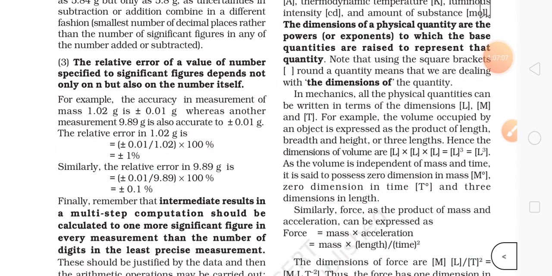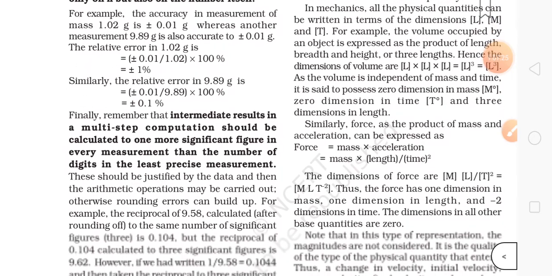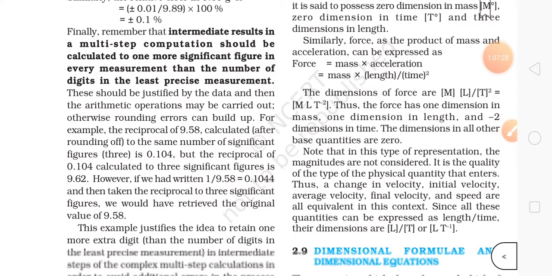The relative error of a value of number specified to n significant figures depends not only on n, but also on the number itself. That's it. This is all about the errors and how to do it with the significant figures. Next, finally remember that intermediate results in a multi-step computation should be calculated to one more significant figure in every measurement than the number of digits in the least precise measurement.